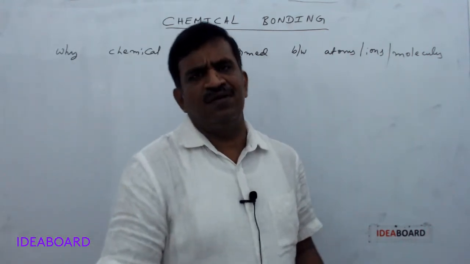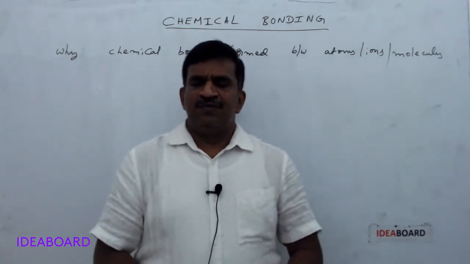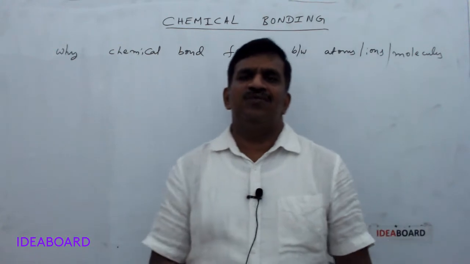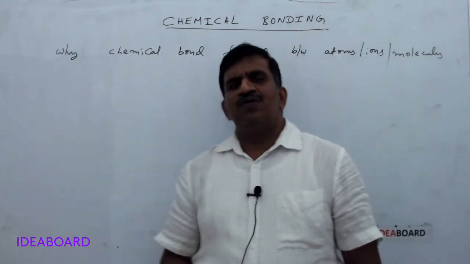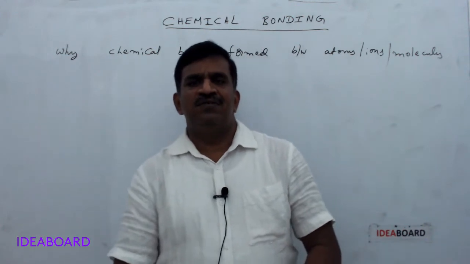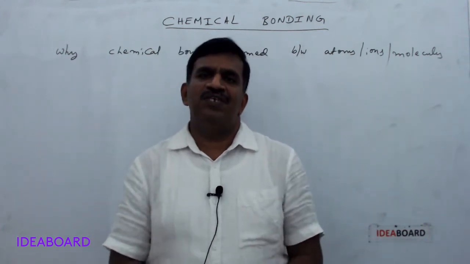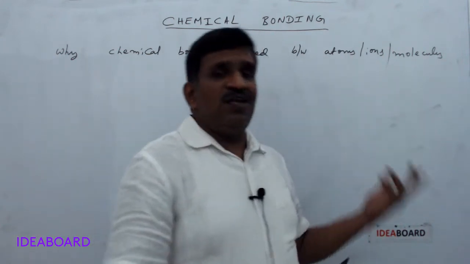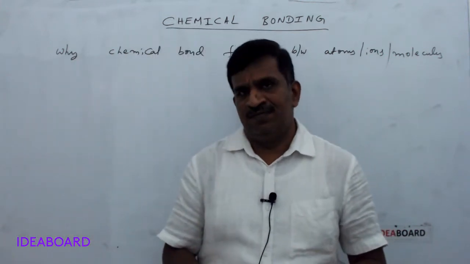Without chemical bonds, why can't we imagine the world? So atoms are there. We have only atoms, so why are we getting molecules? Or why can't we only have ions? If ions are present, why do they get converted into molecules again because of some attractive forces? And even after molecule formation, why do they have some attractive forces between the molecules?